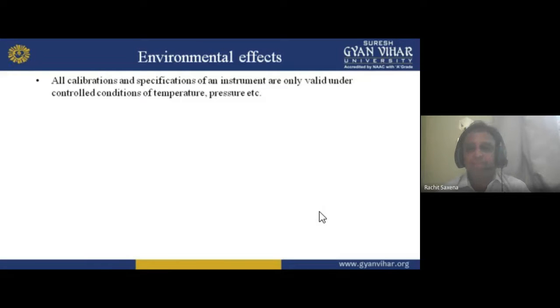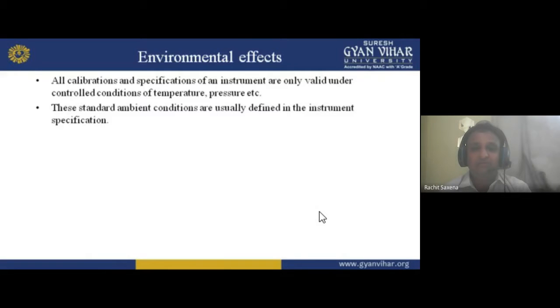If I have to measure something under pressure, such as wind pressure outside, again you are not getting the right measurement. The standard ambient conditions are usually defined in the instrument specifications. If you go to a market and want to purchase an analog ammeter, some specifications are given to you, and you have to follow them. Ambient conditions are usually given.